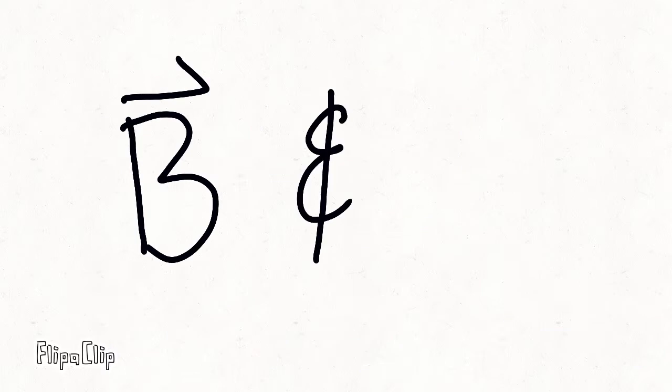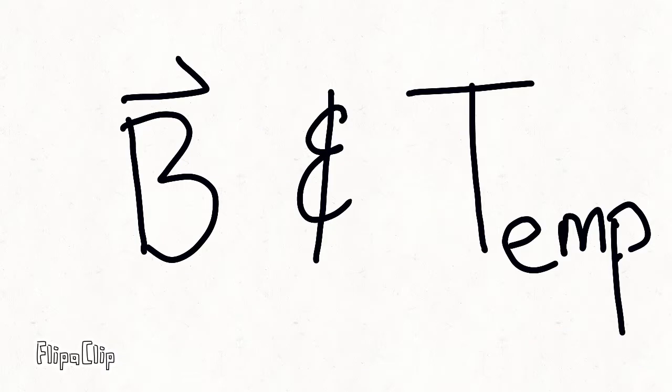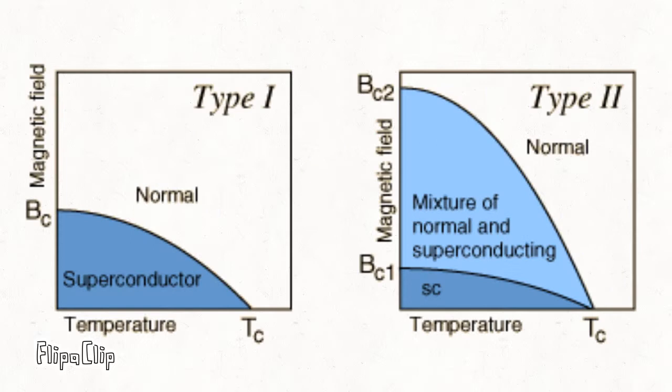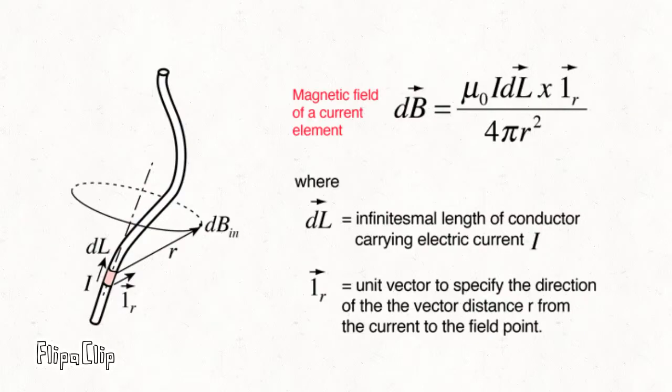Superconductivity of a material depends both on the temperature and the applied magnetic field it is in. Type 1 superconductors only have one critical value, the value of the magnitude of the magnetic field, after which point the material is not superconductive, while type 2 superconductors have two critical field values. However, between the first and the second critical field value, type 2 superconductors does not completely act like a type 1 superconductor. Superconductivity also depends on the critical current density, since current can create a magnetic field, as explained by Biot-Savart's law.